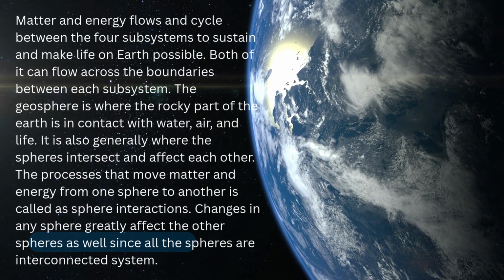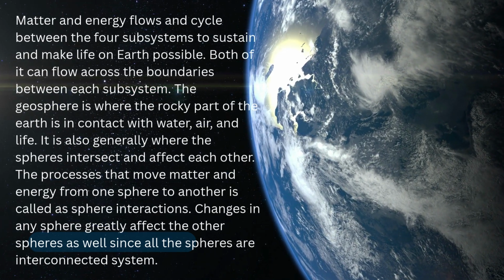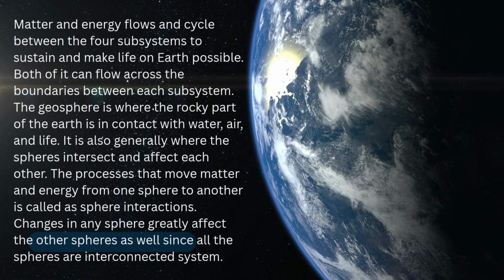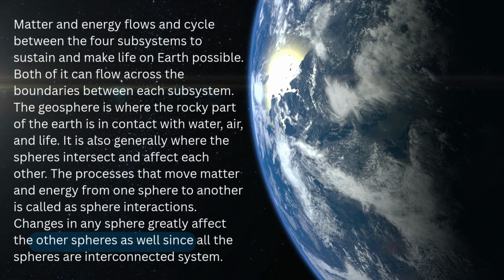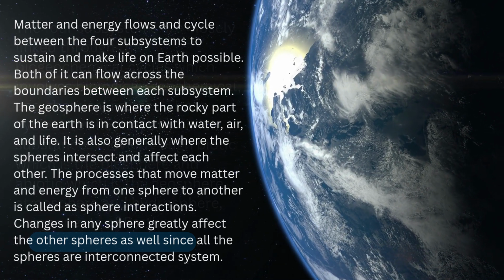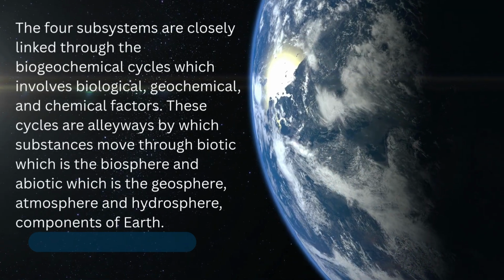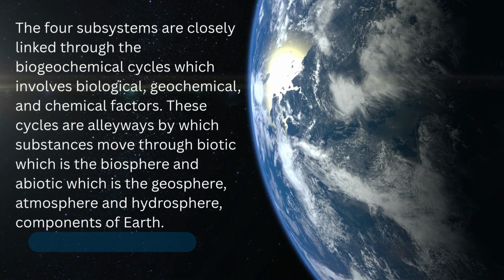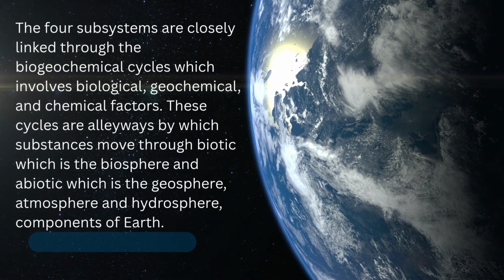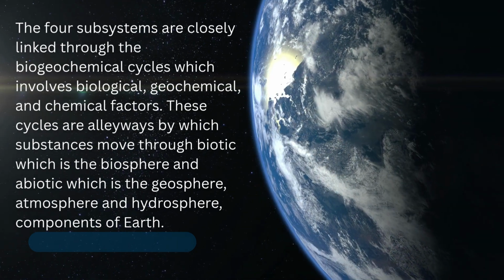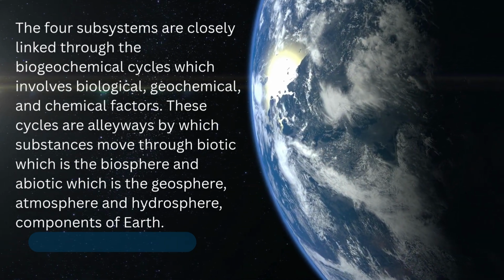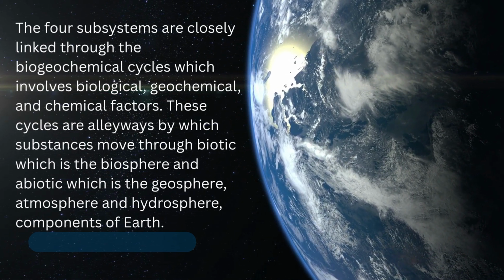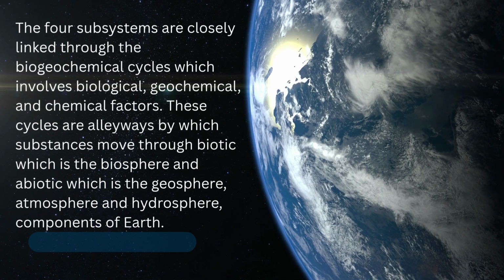The processes that move matter and energy from one sphere to another are called sphere interactions. Changes in any sphere greatly affect the other spheres as well, since all the spheres are an interconnected system. The four subsystems are closely linked through the biogeochemical cycles, which involve biological, geochemical, and chemical factors. These cycles are alleyways by which substances move through biotic, which is the biosphere, and abiotic, which is the geosphere, atmosphere, and hydrosphere, components of Earth.